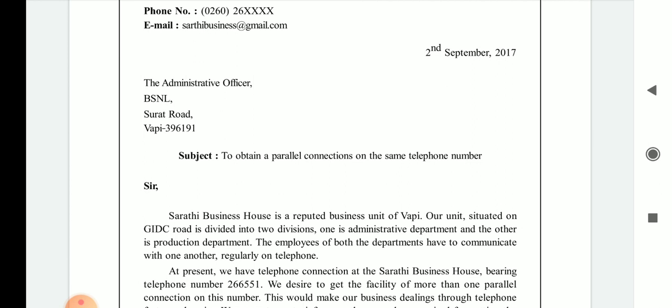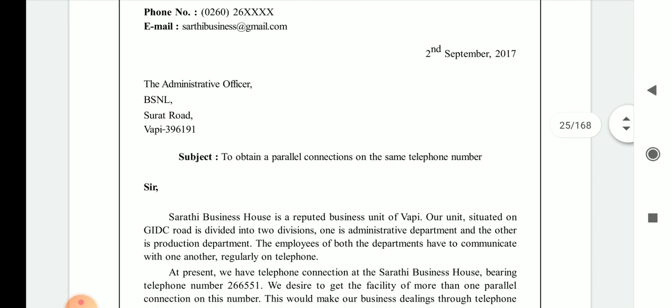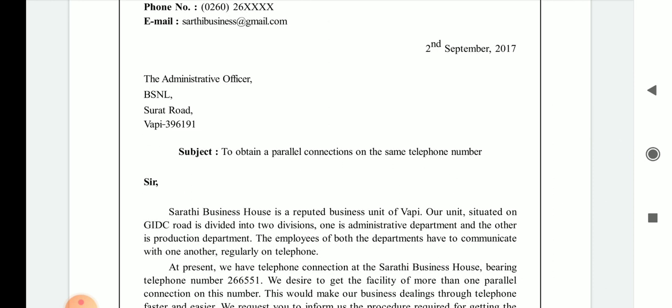Instead of writing the short form, you have to write the full name, Bharat Sanchar Nigam Limited, Surat Road, Vapi, which is the address of the company. Now we have the subject: to obtain a parallel connection on the same telephone number, meaning from the same number they want a parallel connection, that is, the intercom facility.